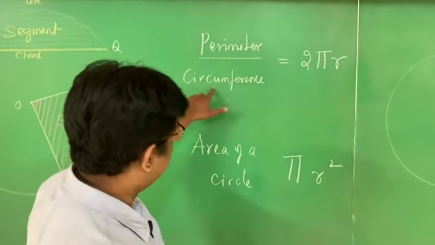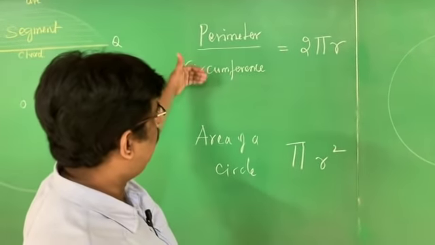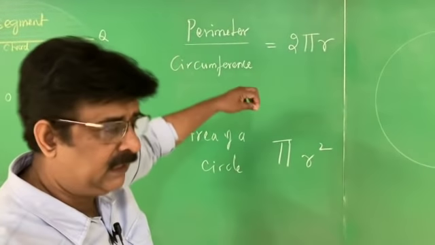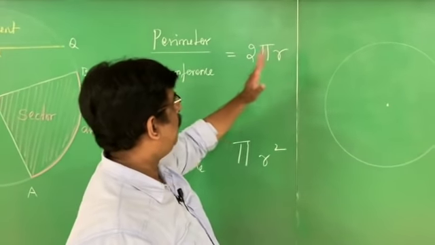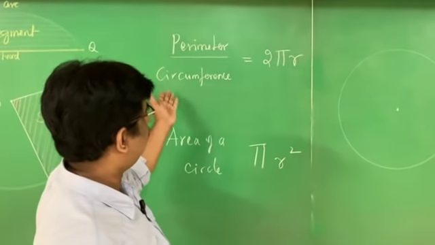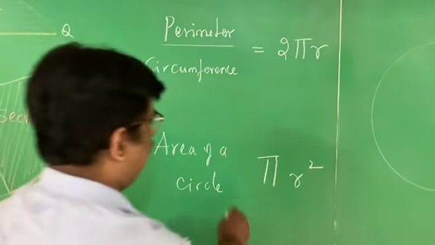What is circumference? Circumference is nothing but the boundary of the circle, and the boundary of the circle is measured by a length. The length is 2 pi r. 2 pi r is the formula for finding what is known as the perimeter or circumference of the circle. The area of a circle is calculated by the formula pi r square.